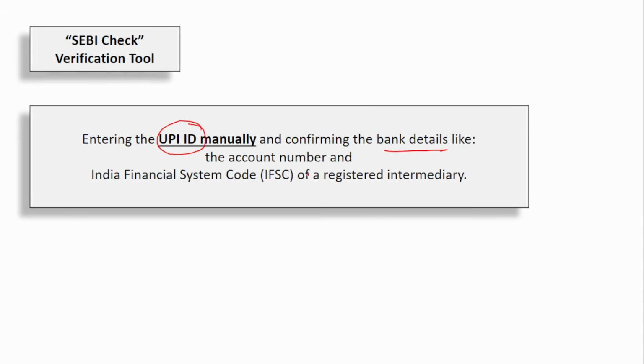So now you can double check. First, the valid name will be there along with the bank name. Next, the green thumbs up icon will be there. Now you can also check in the SEBI Check verification tool that they have the actual bank name, the IFSC code, everything can be checked. So this is the new thing that SEBI has introduced.